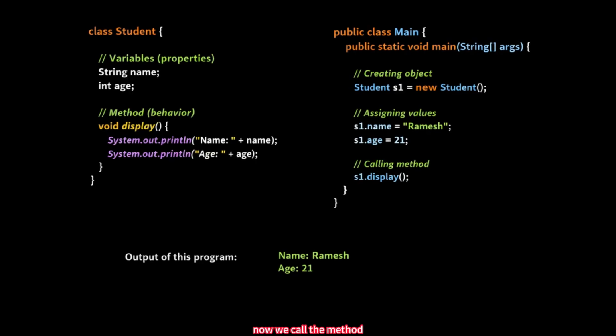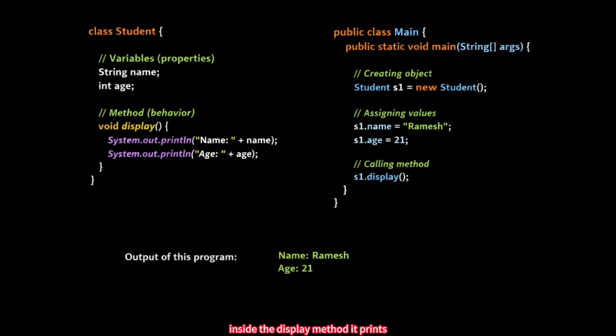Now we call the method. We write s1.display. Here, s1 is the object. Dot is the access operator. Display is the method call. When we call display, control goes to the display method inside the Student class.